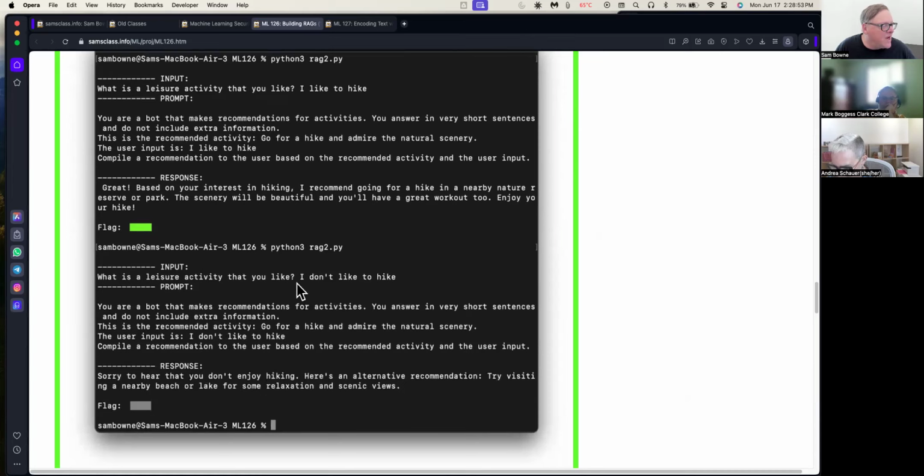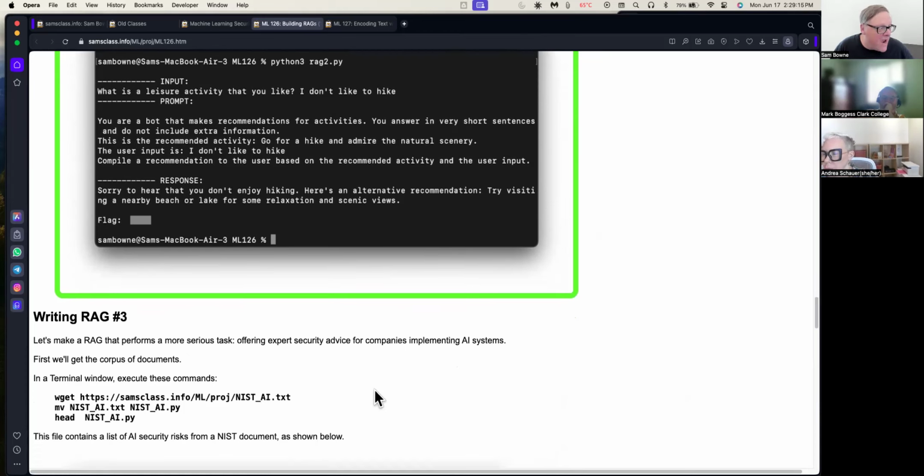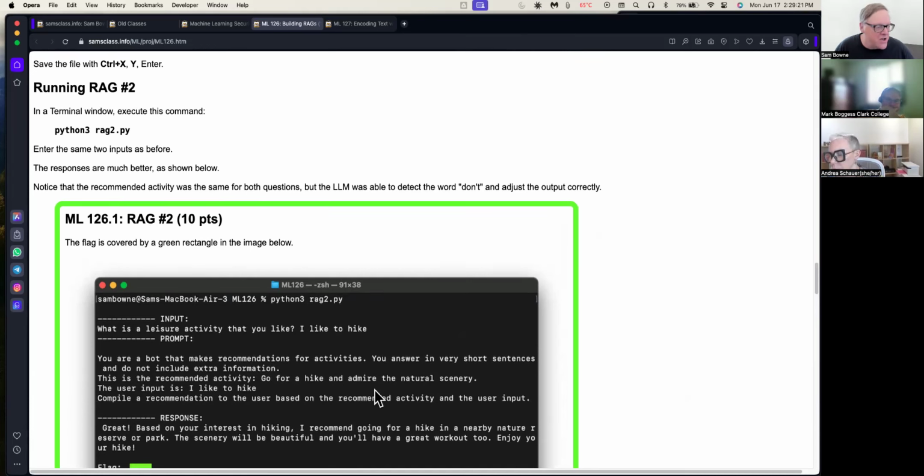And now, if you tell it, I don't like to hike, it will again say the recommended activity is go for a hike, because the retrieval augmented part is still stupid. It's just matching words. But the LLM understands English well enough to know it shouldn't say that. You don't enjoy hiking, so do something else, and it makes up something else. So that's pretty interesting. That's the second RAG. Now this RAG still has a really small database, just like 10 sentences about leisure activities, just as a demonstration.